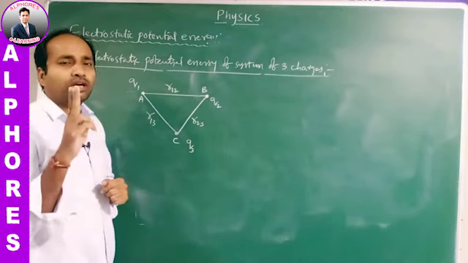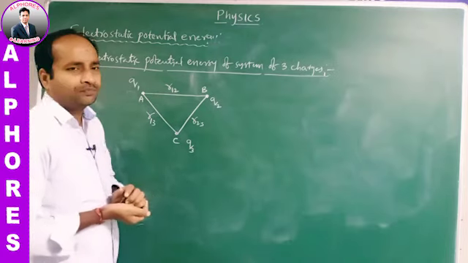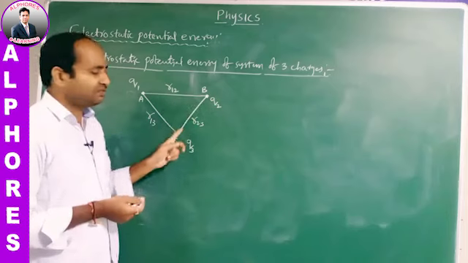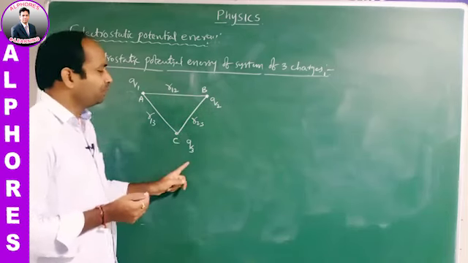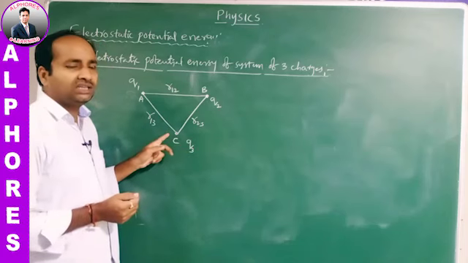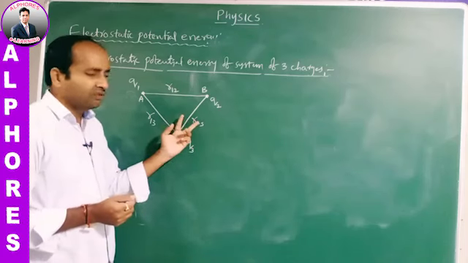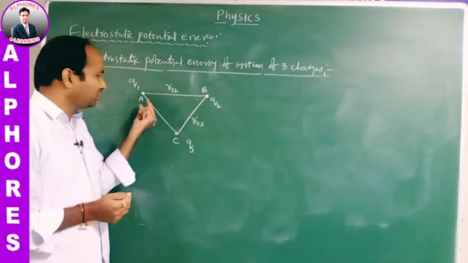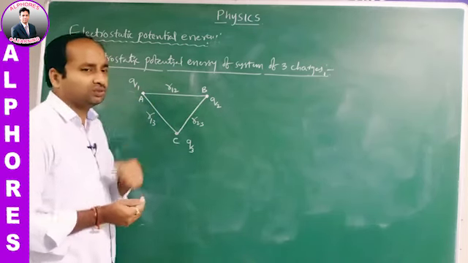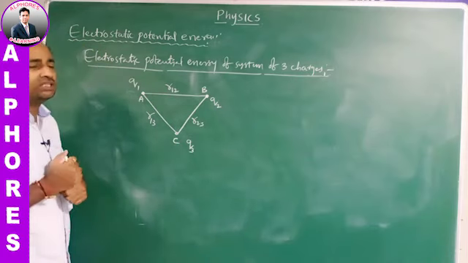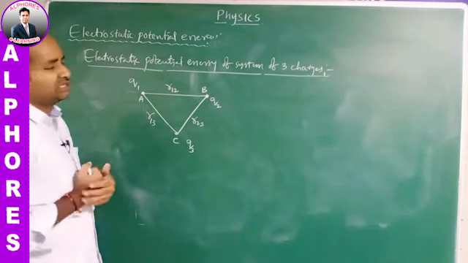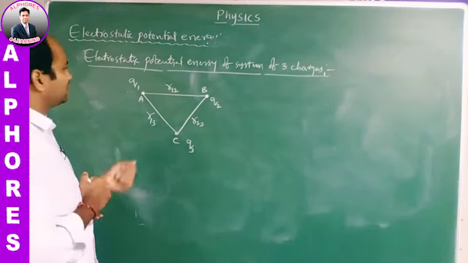Finally we are placing the charge Q3. Now two electric fields are there: one formed by the charge Q1, the other formed by the charge Q2. So while introducing the charge Q3 at the point C, work has to be done against the potential due to the charge Q1 and against the potential due to the charge Q2. Now what is the potential energy of a system of 3 charges?